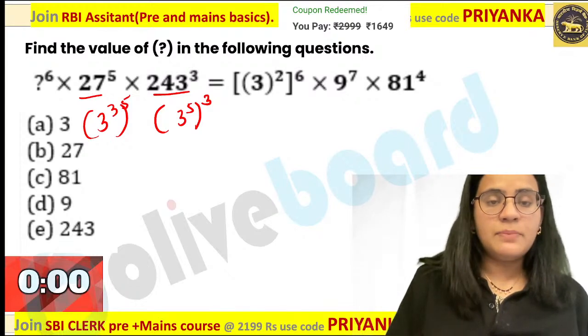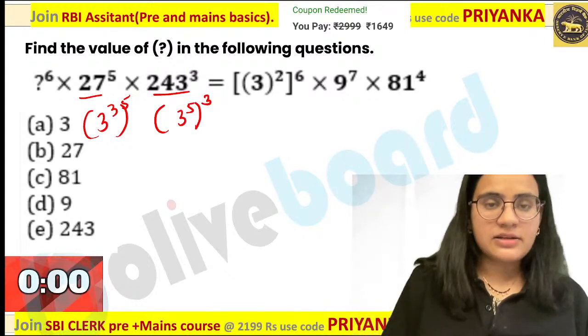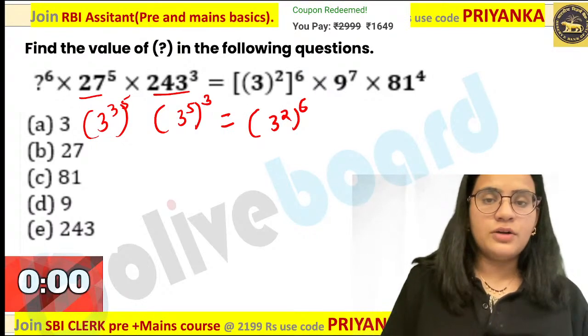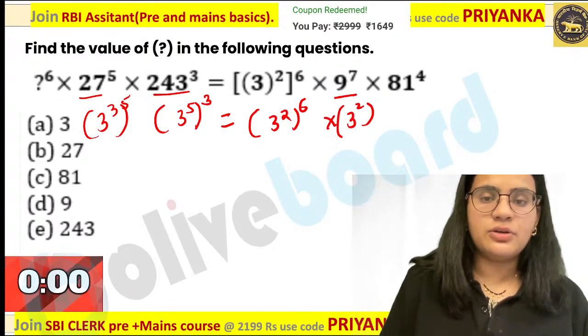So this is 3 to the power 5 to the power 3. Okay, let us cover this question now. This is 3 square to the power 6 over here. What will you write for this? This is 3 square to the power 7.